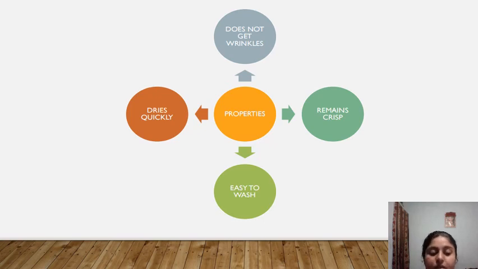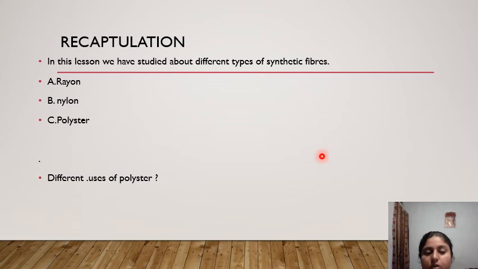Okay students, now here is the recapitulation. In this chapter we have studied the different types of synthetic fibers: rayon, nylon, polyester. These are the fibers we have done today. So what are the different uses of polyester? We make bottles, wires, utensils. These are some products which are made from polyester also.